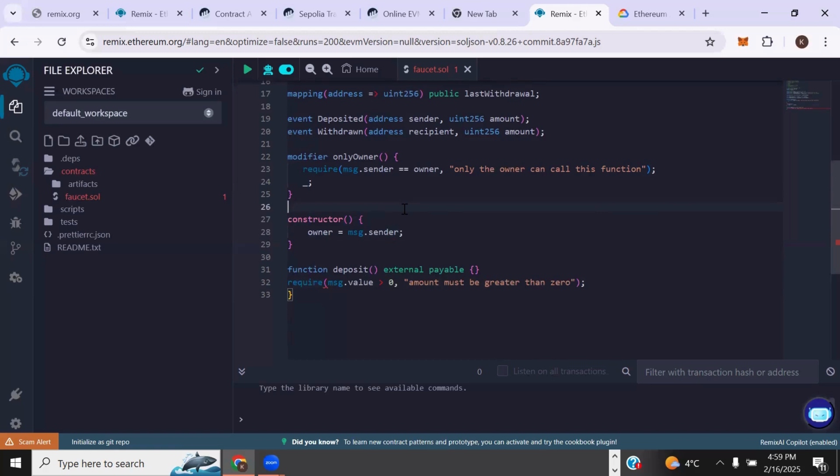By default, because the constructor is only called once. But yeah, this is a function. This is available to anybody. You can see that's why it has external in front. Anybody can call it any amount of time, right?